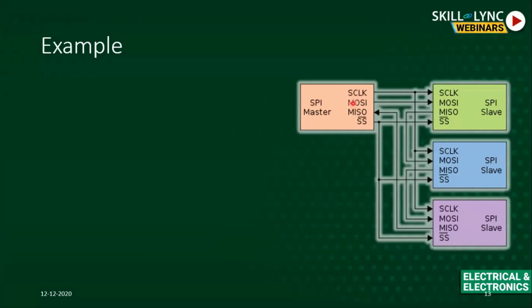One is for clock, one is MOSI, master output slave input, then you have MISO, master input slave output, and you have your slave selection. Based on the slave selection, and based on whoever is sending the data, whether the master or the slave, they will transmit through MOSI and MISO. This is the basic standard SPI protocol.